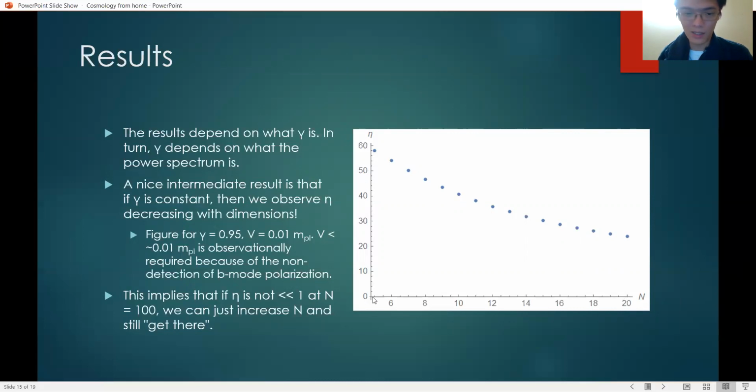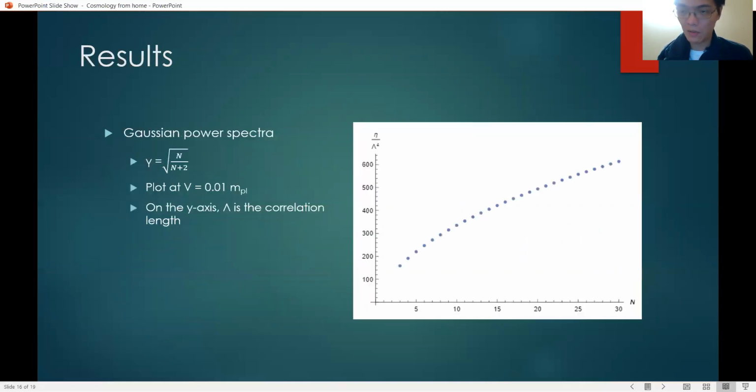We can postulate that the inflaton has more than 100 dimensions, and then we will eventually get there. It will eventually work. But then when we try common power spectra like the Gaussian power spectrum, in this case, gamma is this number, square root of n of n plus 2, as we have seen earlier in the previous slide. And once again, we can plot it at V equals 0.01 Planck mass, and we get this plot.